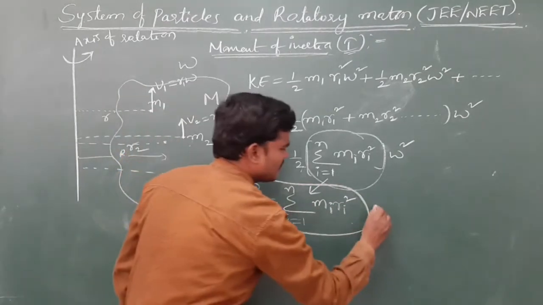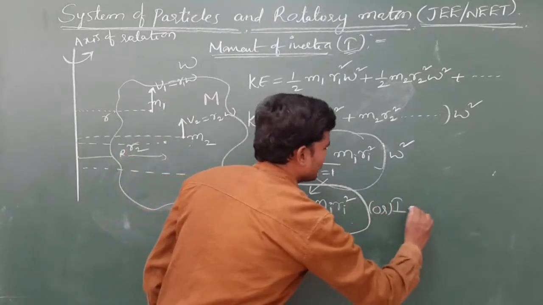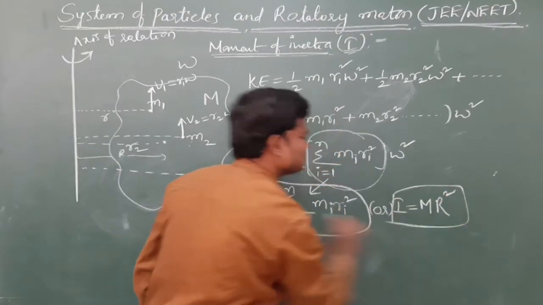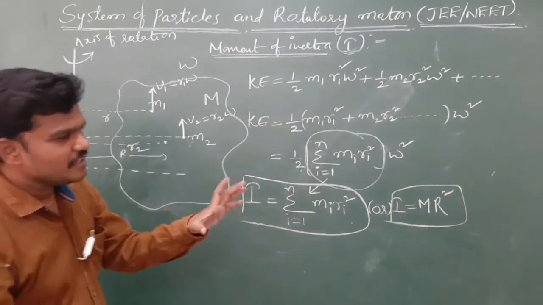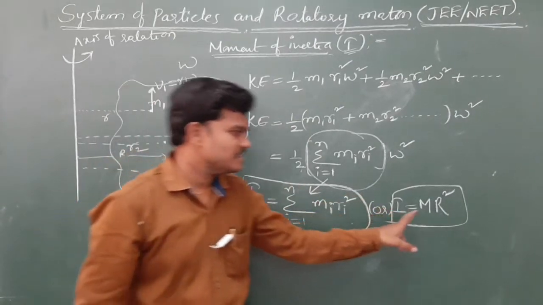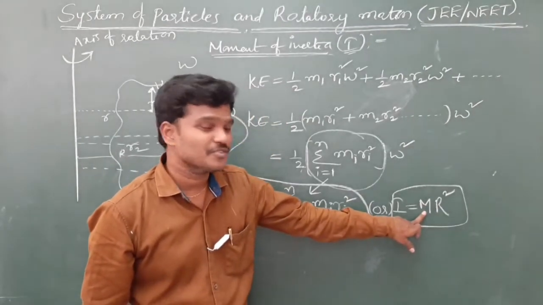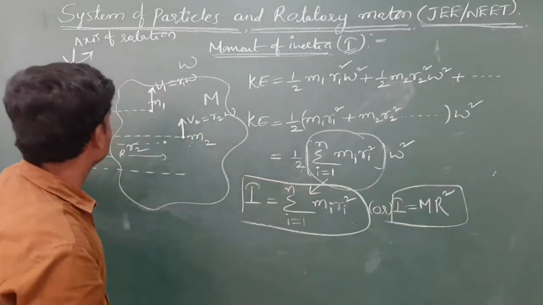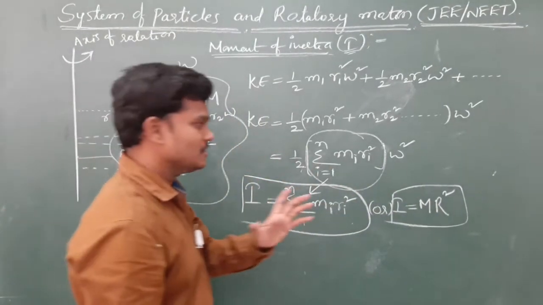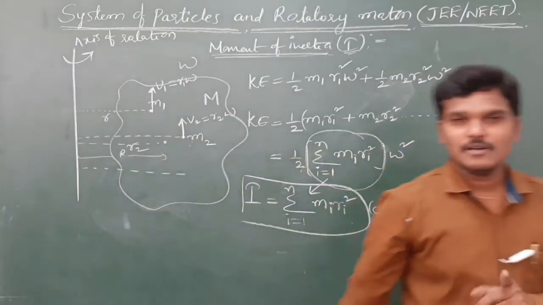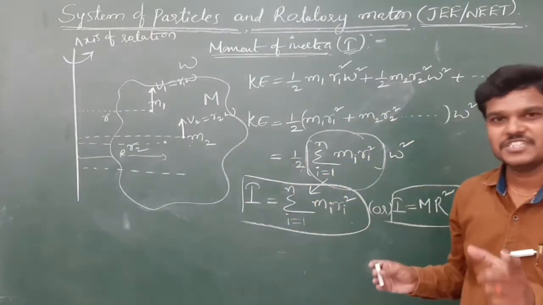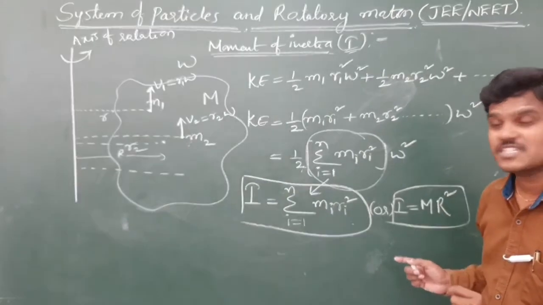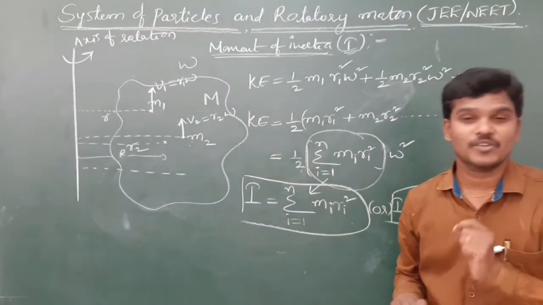Or in general we can write it as m r square. So this I is defined as the product of the mass of the rigid body and the square of the distance from the axis of rotation. I think you know this formula also, but again let us see. Moment of inertia is the product of mass of the body and square of the distance from axis of rotation.